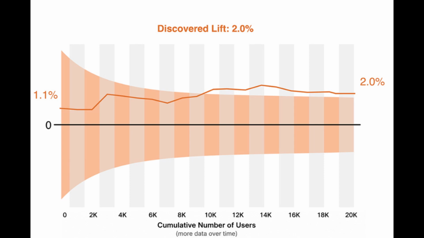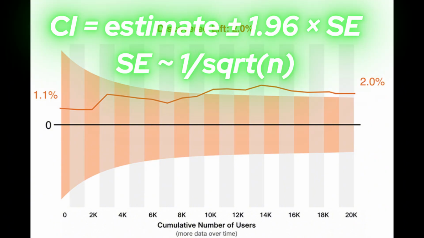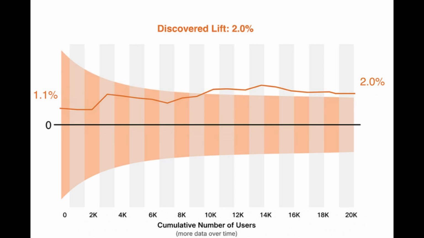Now look at this funnel-shaped visualization. At the beginning of the experiment, the confidence interval is extremely wide. Why? Because we still have very little data, which means uncertainty is high. As more users enter the experiment, the standard error decreases, and the confidence interval becomes narrower and narrower. That's why the funnel slowly tightens over time.